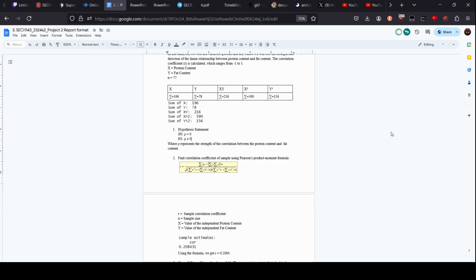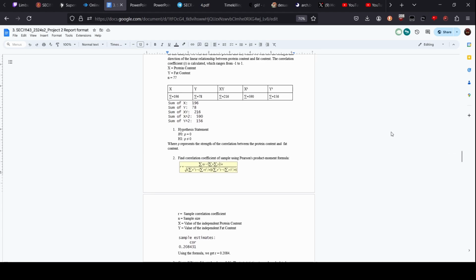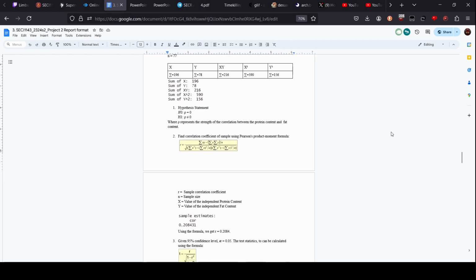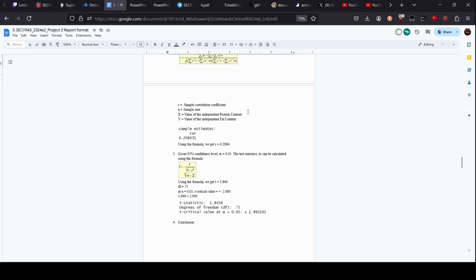As you can see here, and then we showed the sum. So for the hypothesis statement, the H0 statement is that there is no correlation between the protein content and fat content, while the alternative statement is that there is a correlation between the protein content and fat content. Then we find the correlation coefficient of the sample